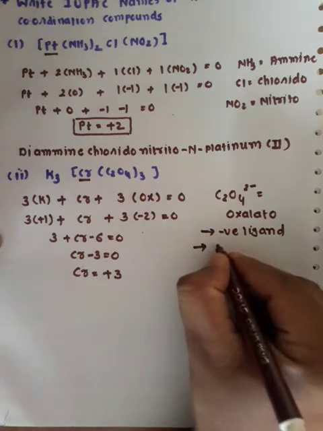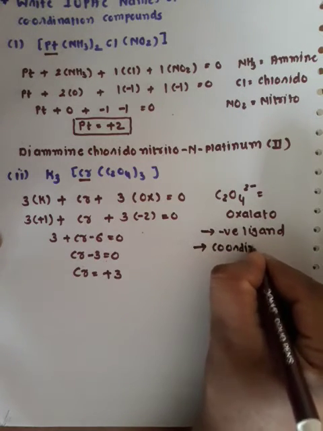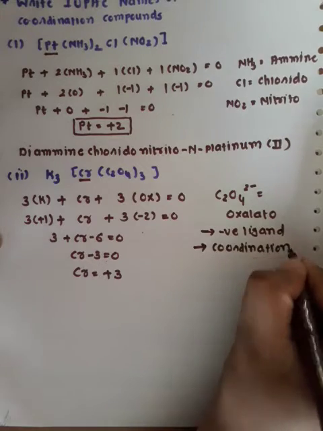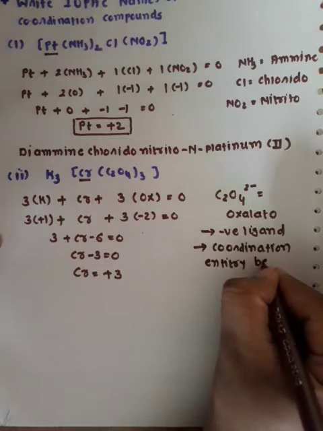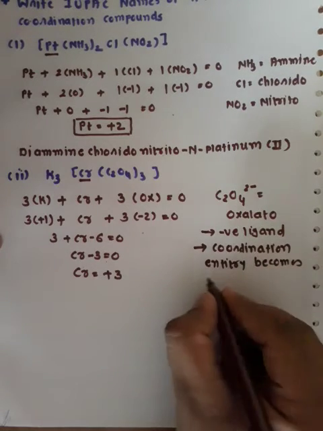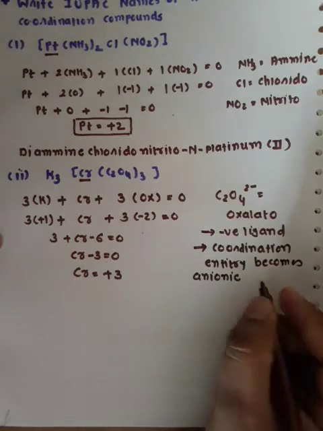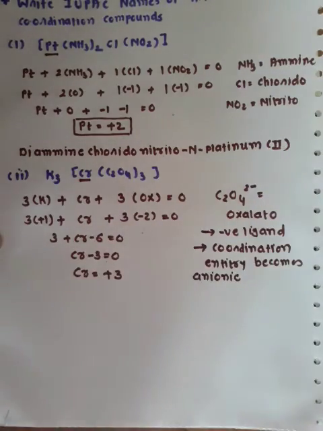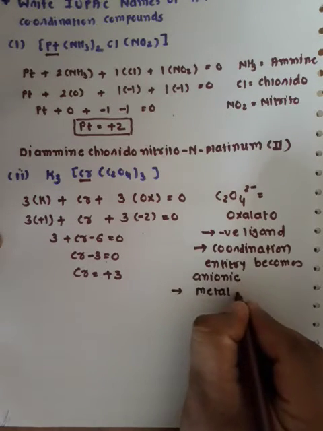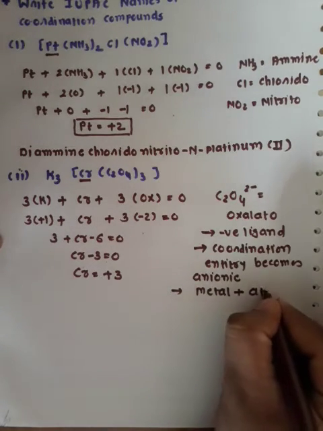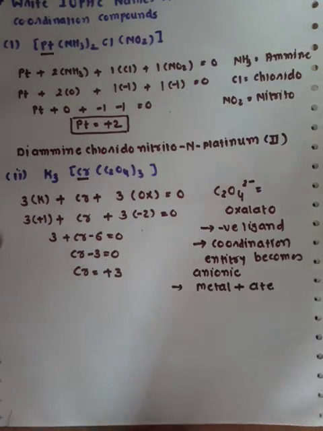Due to that our coordination entity becomes anionic in nature, and whenever the coordination entity is anionic, the name of the metal is followed by the suffix -ate.